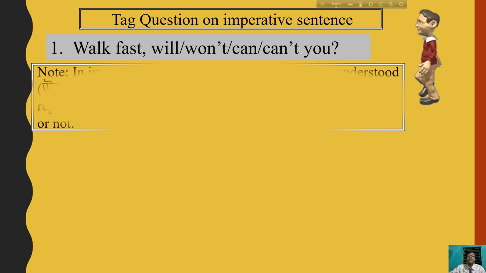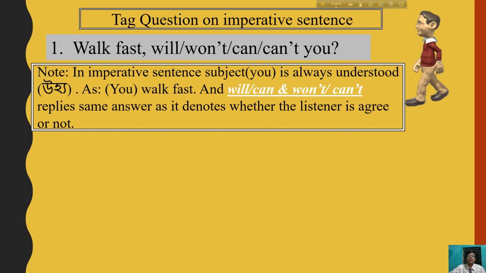Here you must remember that in an imperative sentence, you is always understood, because the sentence was you walk fast. The answer would be won't you, will you, can you, something like that, because all these give the same answer.